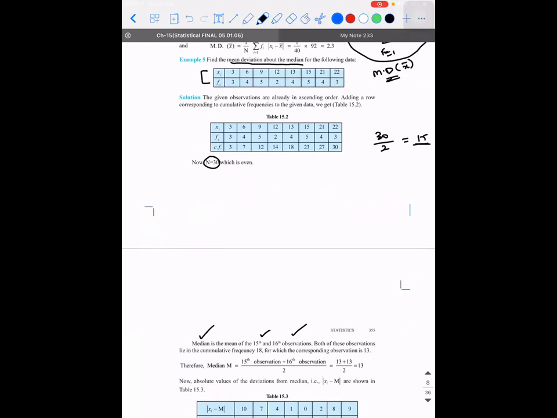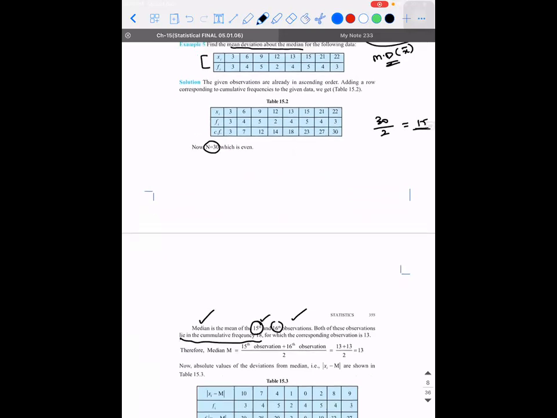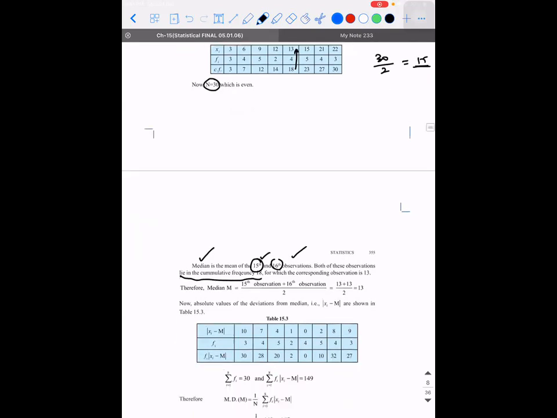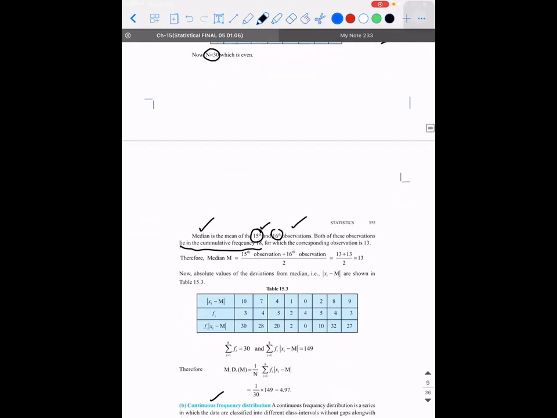So both of these lie in which cumulative frequency? They lie in the cumulative frequency 18, right? 15 and 16 are less than 18, for which the corresponding observation is how much? 13. So 13 is going to give us the median. Once you find the median, things are simple again. So what is the formula for mean deviation about median? Sigma, i is equal to 1 to n, fi into modulus of xi minus M, the whole divided by sigma fi. So the median is 13.